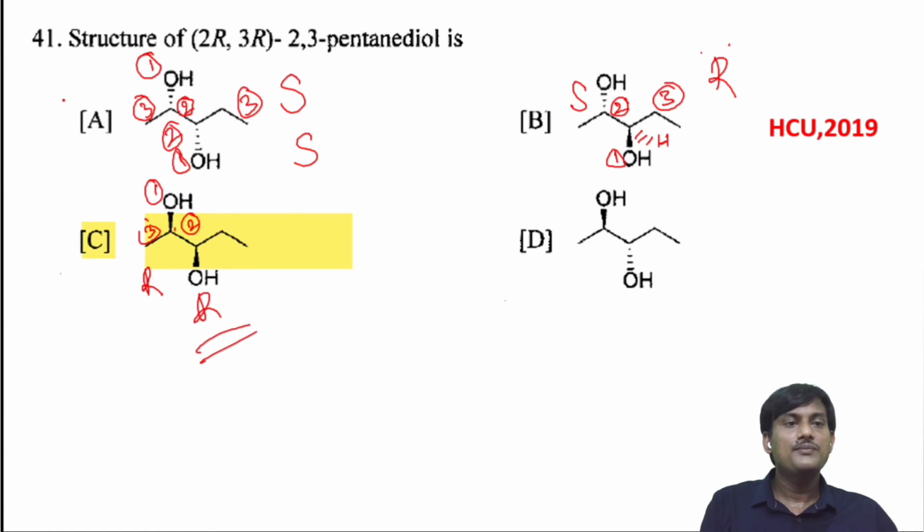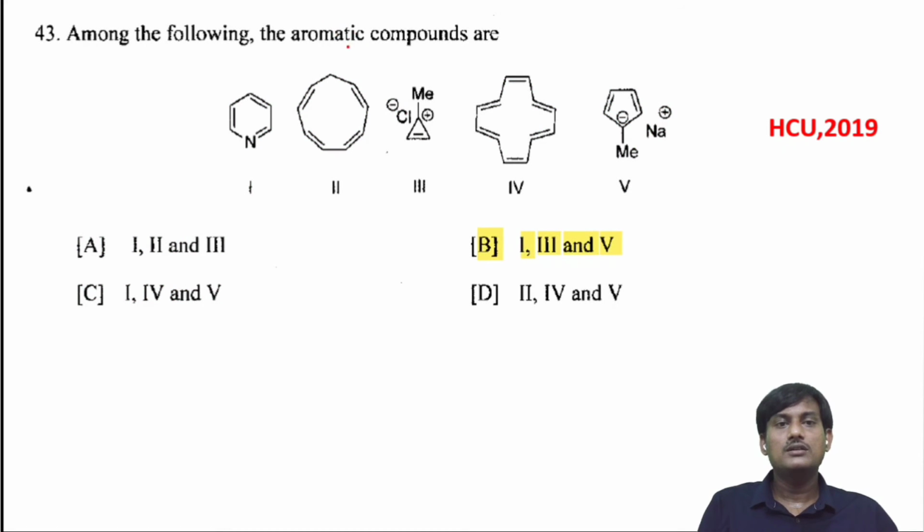So what is the correct option? C molecule is the correct option. Among the following, the aromatic compounds are. Here you have 6 pi electrons. 6 pi electrons. It's aromatic.